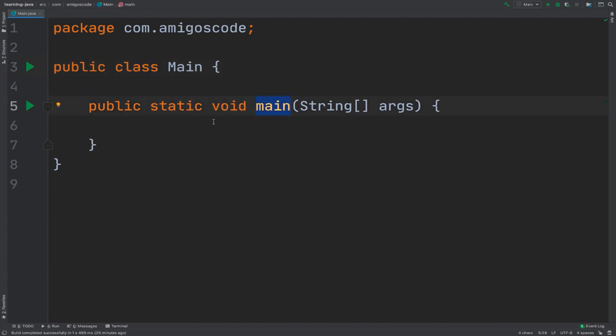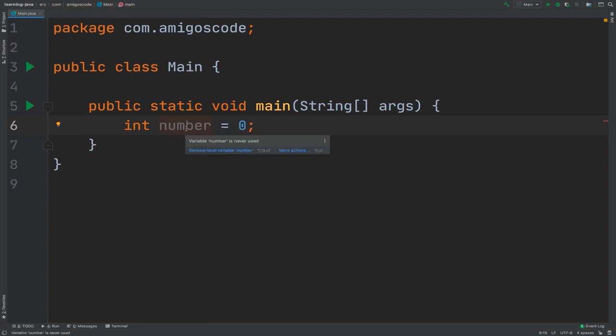So what this means is, let's say that we have a variable, so int, and let's say that we want to name this as public, right? And then equals to, and then 0. So this does not work because public is a reserved keyword. So right here, I could simply say number, and you can see that this works because number is not a reserved keyword. So there are lots of these keywords.